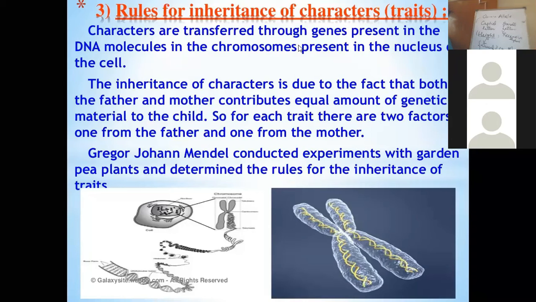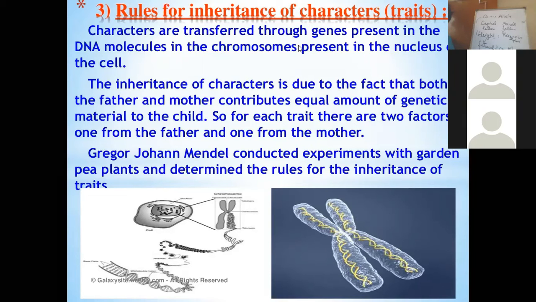The rules for inheritance of traits in human beings are related to the fact that both father and mother contribute an equal amount of genetic material to the child. This means that each trait can be influenced by both paternal DNA as well as maternal DNA. That's why he is known as the father of genetics, because he was the first person to study the basic laws of inheritance.